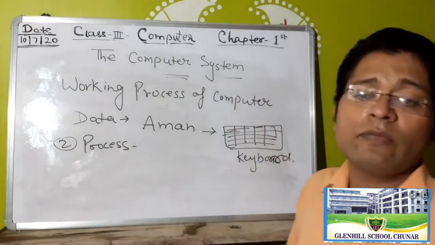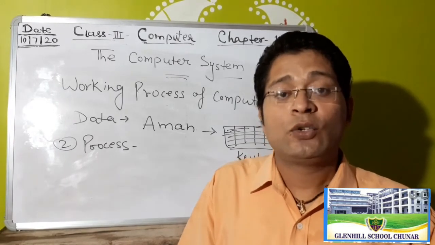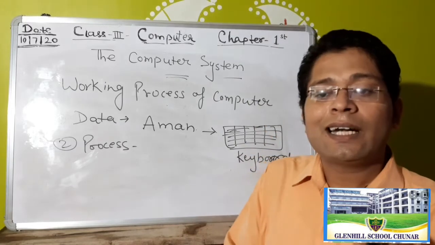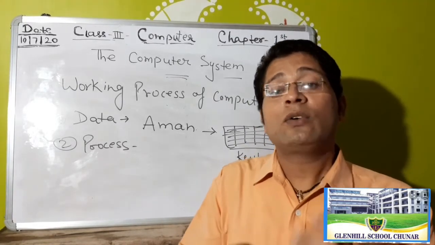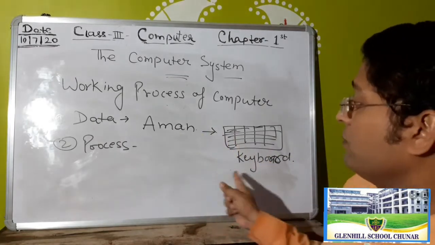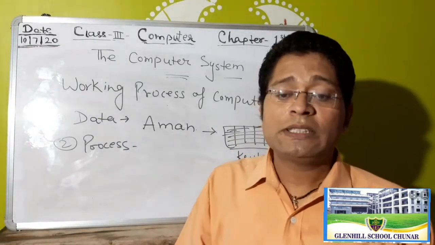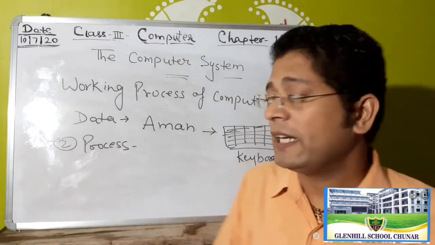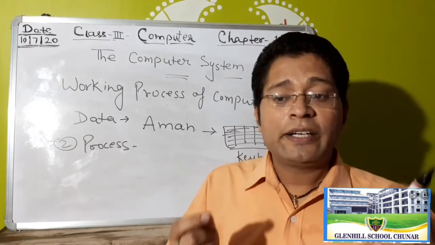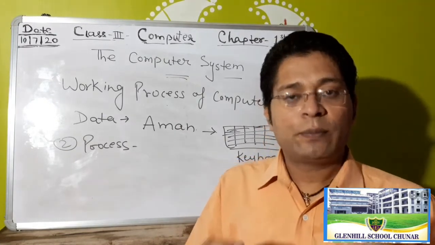Okay, and a process defines what needs to be done. The computer processes the data to convert it into information. So this data goes to process, and the processing converts it to information. Information means the result of the data entered into the computer that you get after processing.